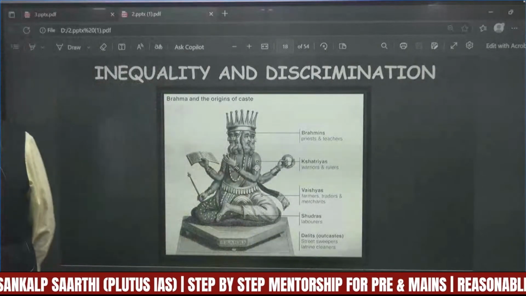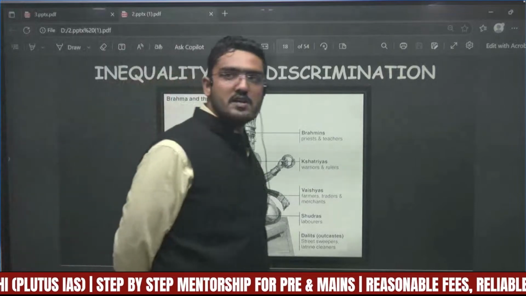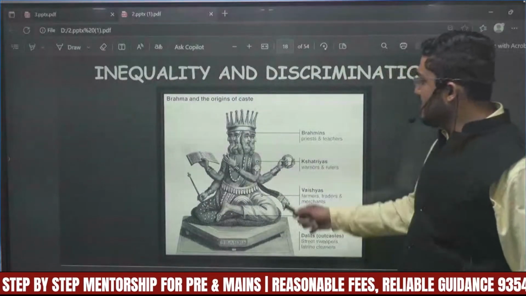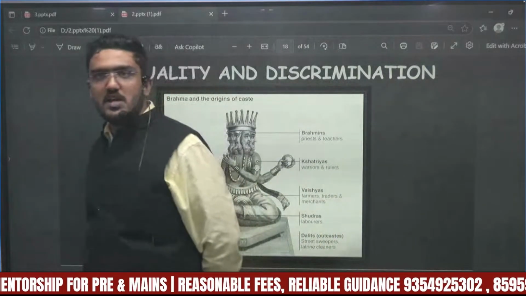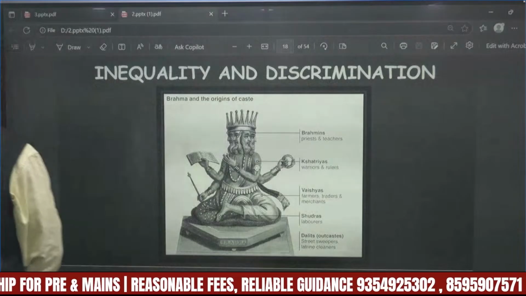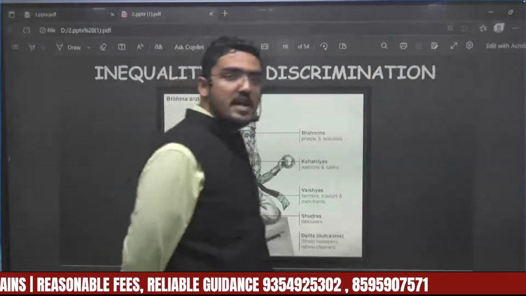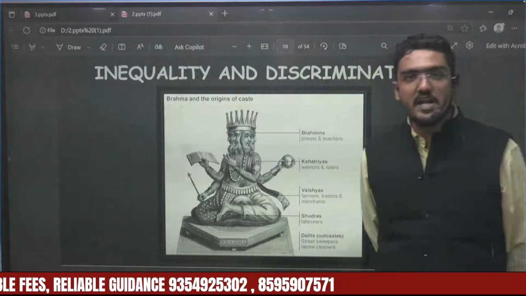What does this say? This is Brahmaji: from the head of Brahmaji were born the Brahmins, from the shoulders the Kshatriyas, from the thighs the Vaishyas, and from the feet the Shudras. So this has basically created a layered society. What does layered society mean? It means hierarchical society. What does hierarchical society mean?